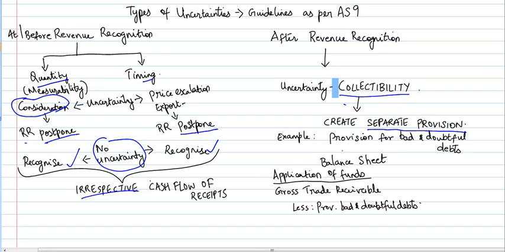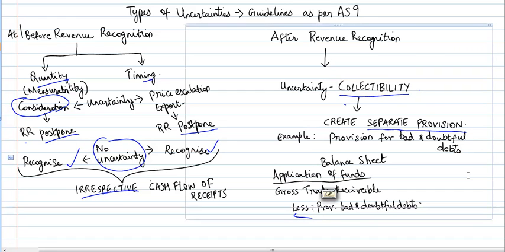So this is the provision for bad and doubtful debts which they have meant. Even in the balance sheet, we have to show under application of funds, gross trade receivables, less provision for bad and doubtful debts. So here is the place where the provision is to be shown, and it should not be adjusted in the profit and loss account against the revenue.